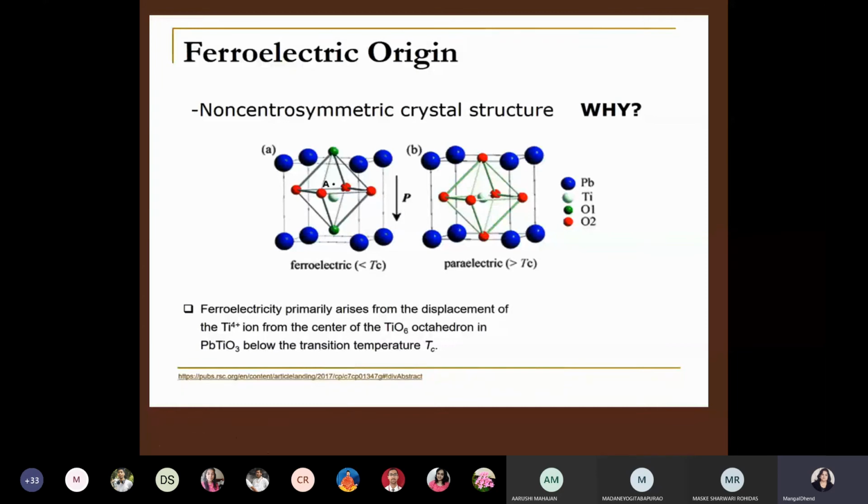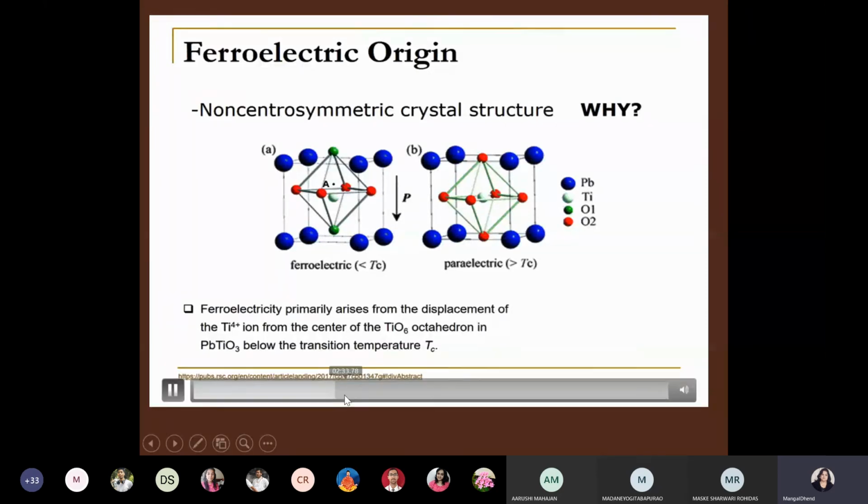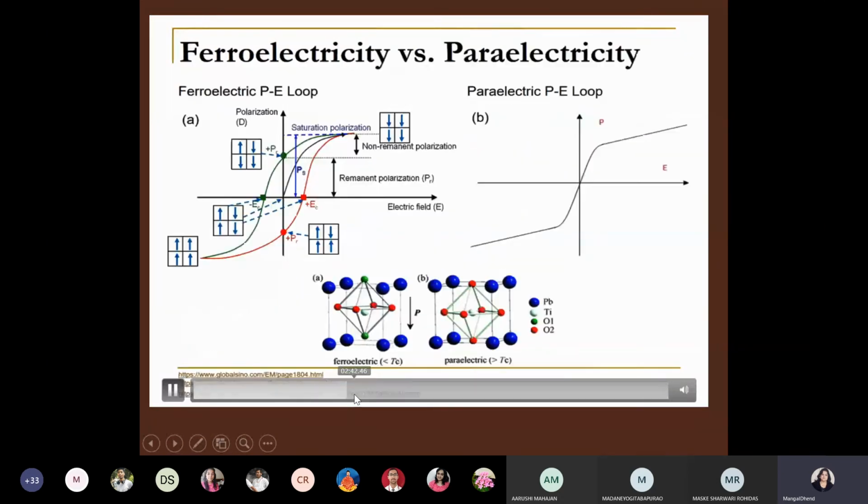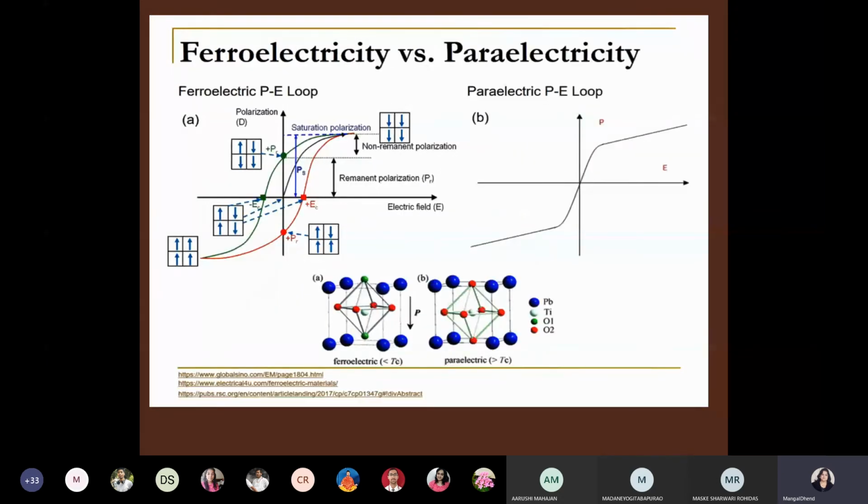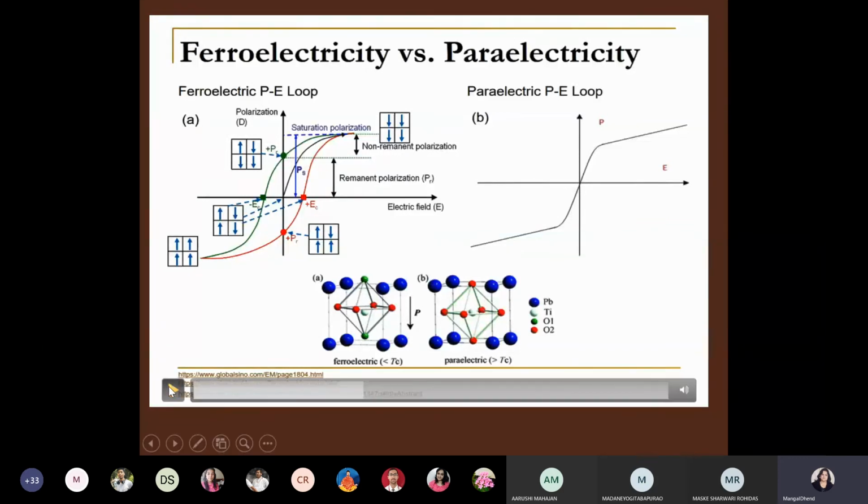The charges of all the atoms then cancel out, and there's no longer a dipole, the paraelectric property. There are a few key differences between ferroelectricity and paraelectricity. In Figure A, when an electric field is applied to a ferroelectric material, it becomes polarized, and the crystal structure of the material is permanently deformed, even after the field returns to zero, leaving a remnant polarization.